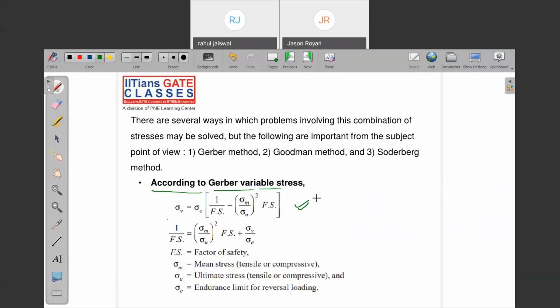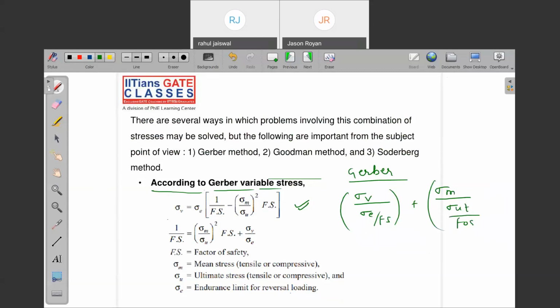Now, if you have any confusion in this formula, you can write one more form, which is the same formula, just a modification of this. Is it over, guys?